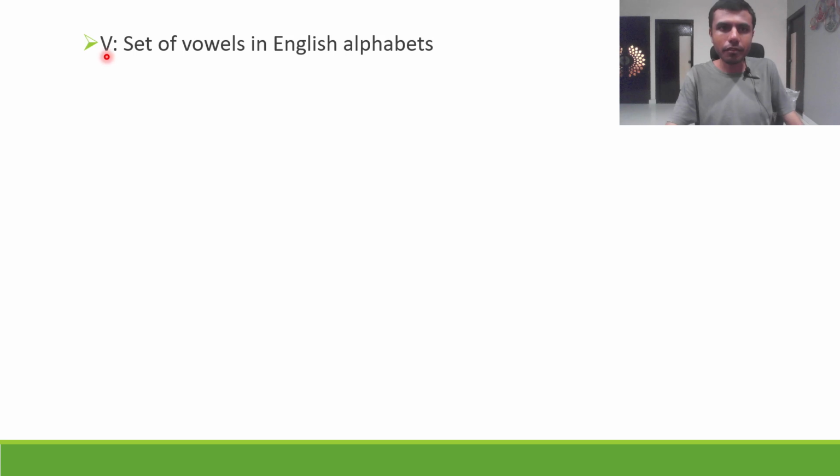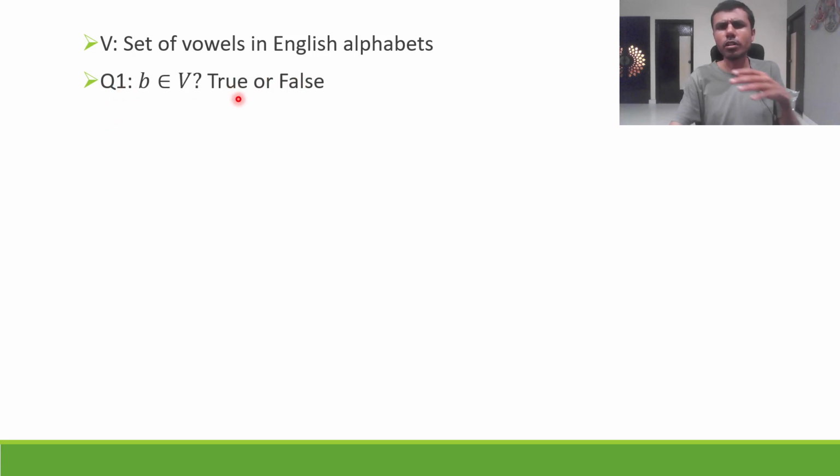Let's say capital V is the set of vowels in English alphabets. Now question 1: b belongs to set V, true or false? You can pause here and think. B is a consonant, so it does not belong to the set of vowels. So b belongs to V is false. Question 1 answer is false.